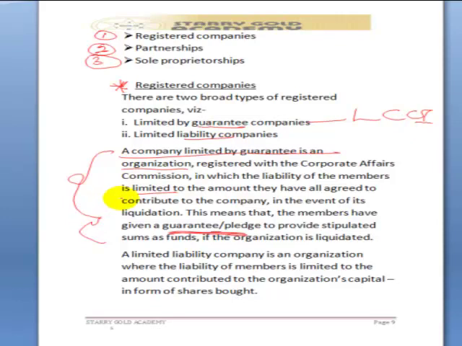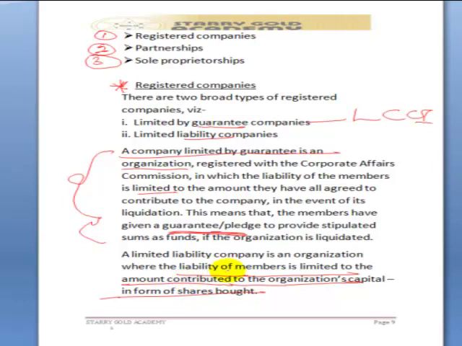The next type of company is limited liability companies. A limited liability company is an organization where the liability of members is limited to the amount contributed to the organization's capital in form of shares bought.